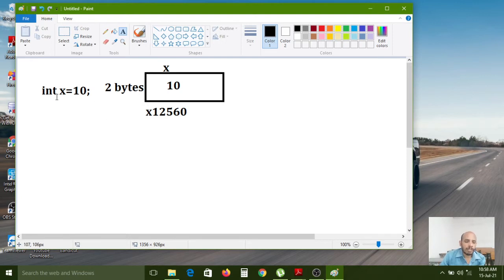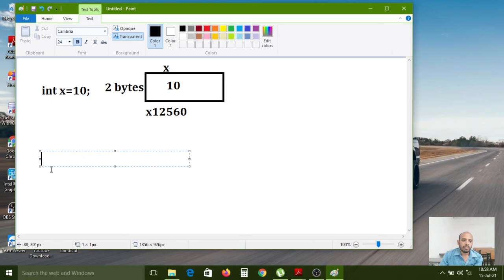Carefully observe: if you declare the x variable like this using the int data type, the value 10 can be stored inside that x variable, because this is a normal variable. Coming to pointers, first you need to create an int type pointer. How can you create it? Using *x or *p, a pointer.